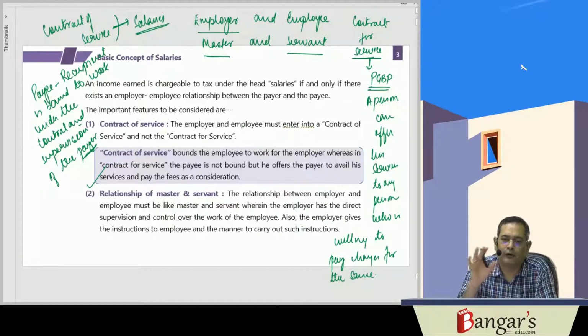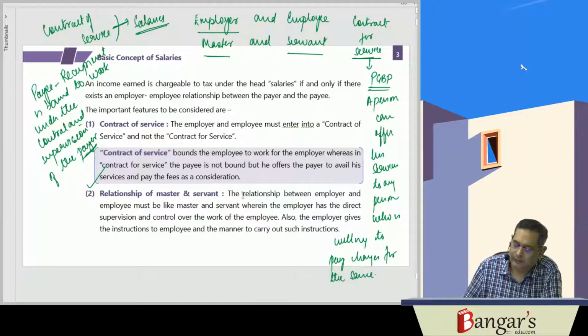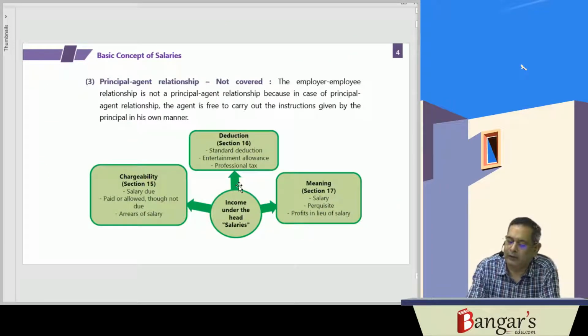So first of all, we have to see that in case of the salary head of income, there is a contract of service, there is a relationship of master and servant. The employee has to act as per the instructions. Then in that circumstance, taxability arises under this head. Whereas when there is a principal and agent relationship, the income won't be taxed under the head salaries, but will be taxable under the head profits and gains of business and profession.